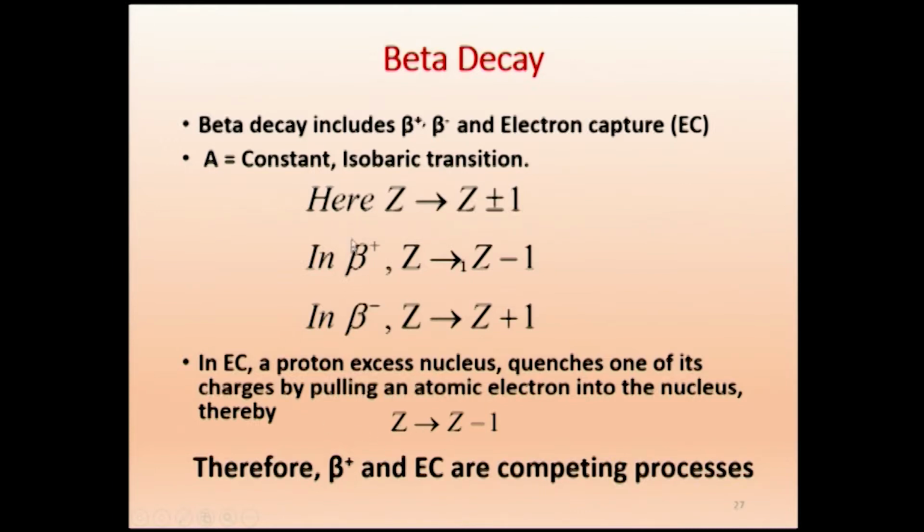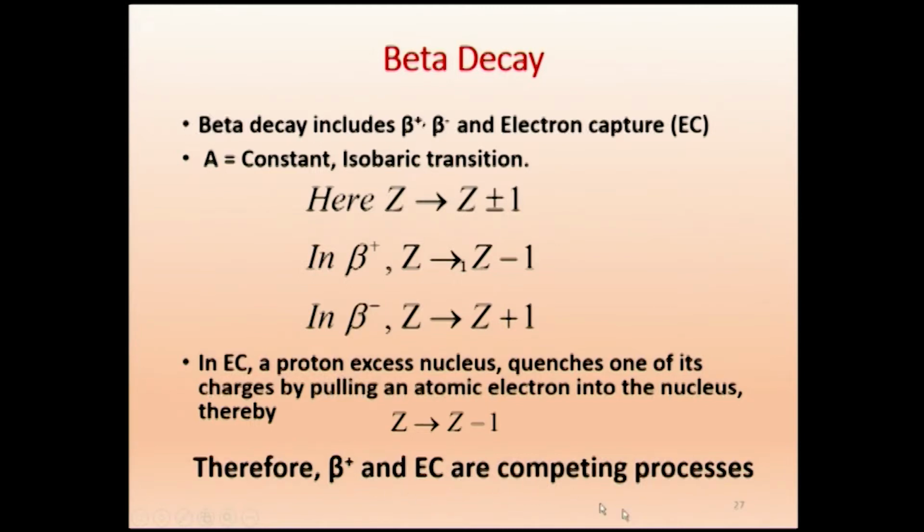Therefore, what we observe is that when there is proton excess, beta plus takes place, or the other process, electron capture, can take place. As a summary, beta plus and electron capture are competing processes. Either beta plus will take place or electron capture will take place.